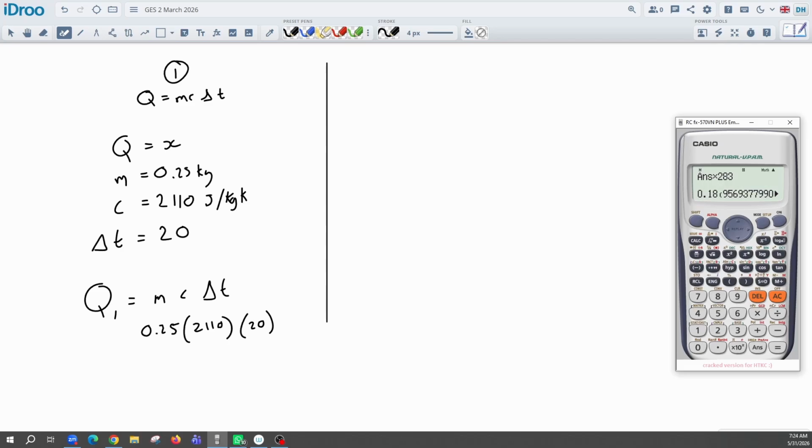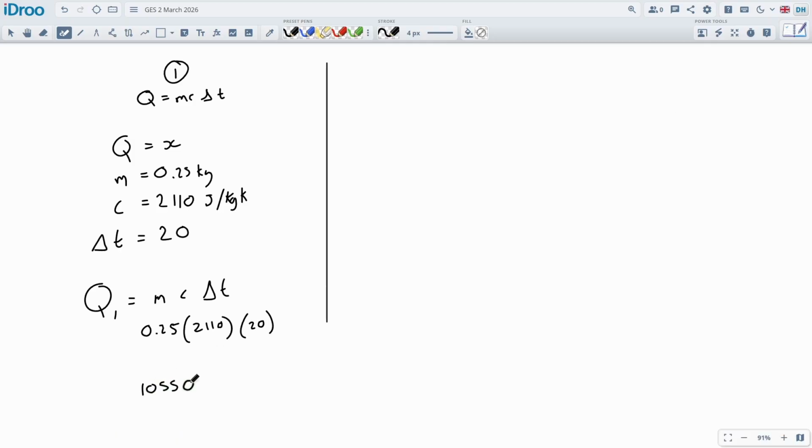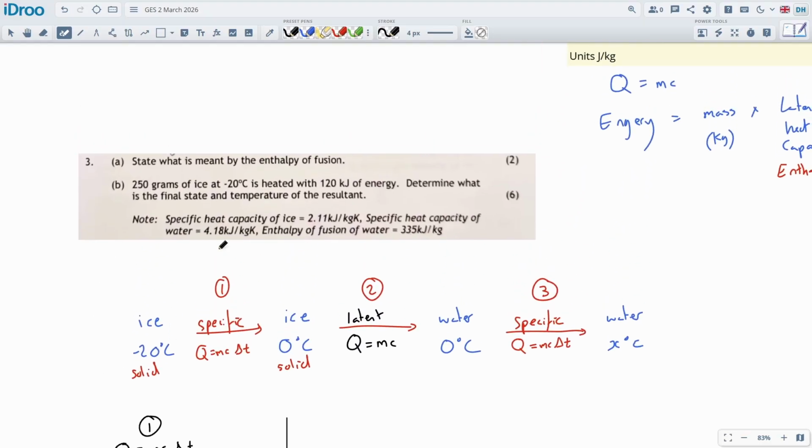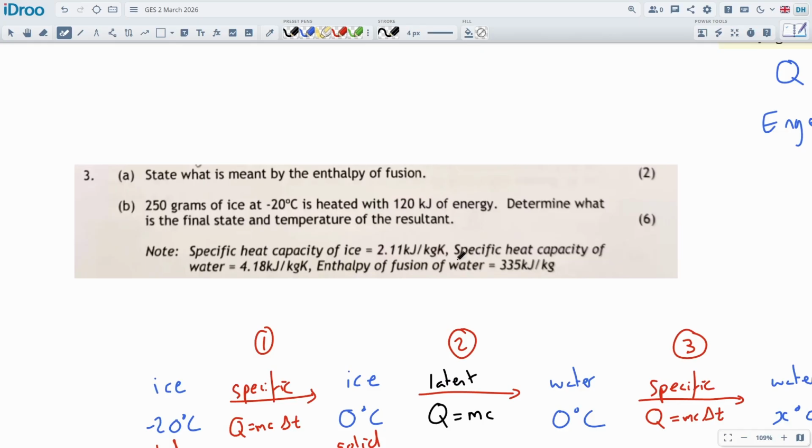Okay, so I'll calculate it. 0.25 times 2110 times 20 is 10,550. 10,550 joules is how much energy we require just to heat the ice up to its melting point, and it's used 10,000 joules. And in the question they say we've got 120,000 to spend.